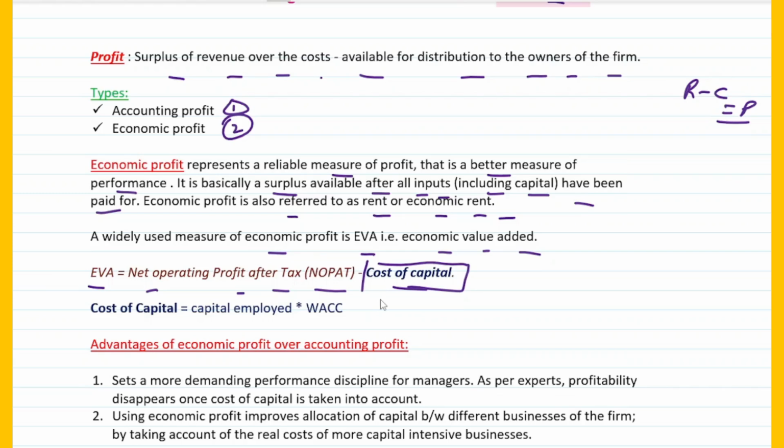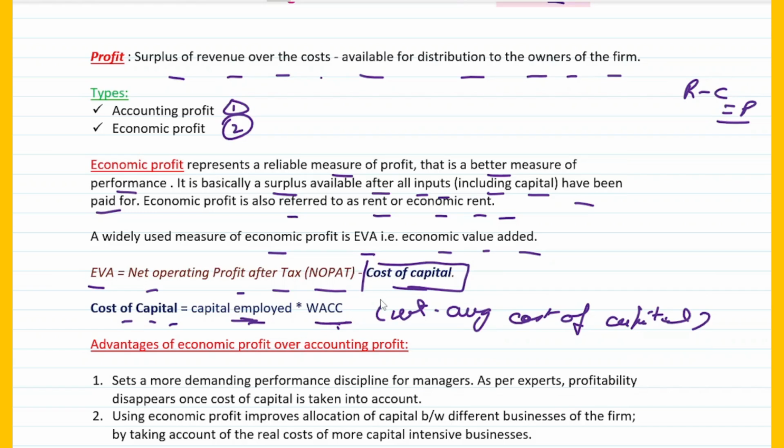Fine. How do you calculate cost of capital? You would have seen it in financial management and business data analytics. The formula for cost of capital is capital employed into WACC. WACC is what? Weighted average cost of capital. So when you multiply the capital employed into the weighted average cost of capital, that is basically the percentage of interest that you have paid on various sources.